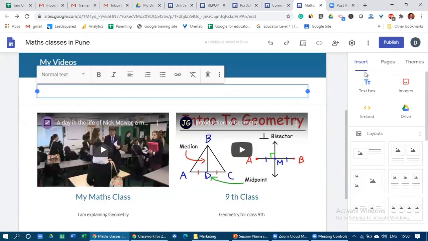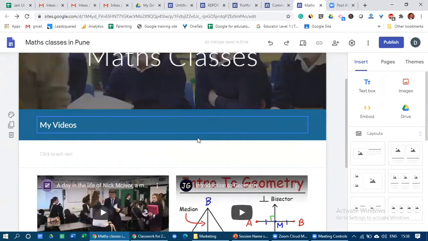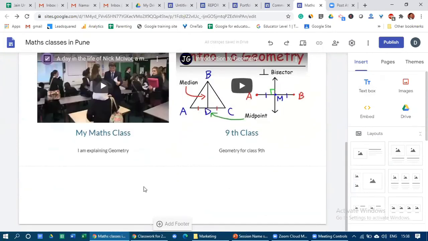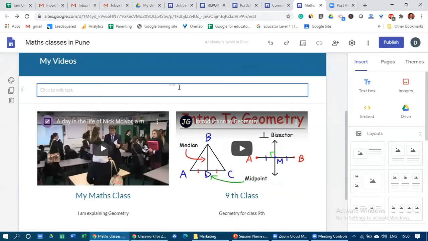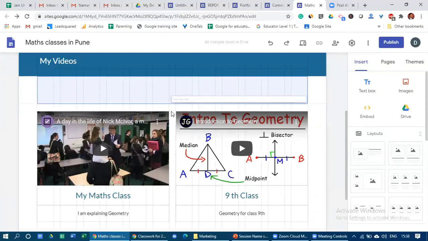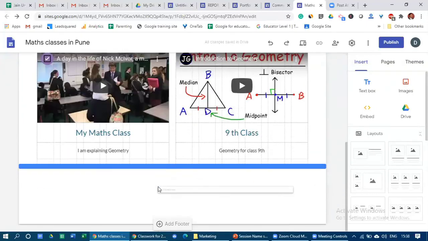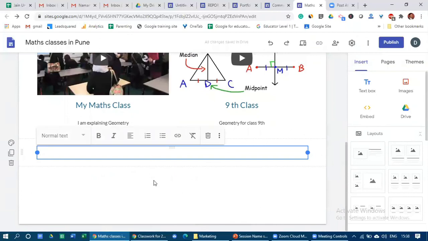So now what happened? I just added the text file and it came here, not here. So what should I do now? Nothing to worry about. Whenever you are on this text box, you will see this plus sign, right? Then hold your mouse with your left key and drag it down.